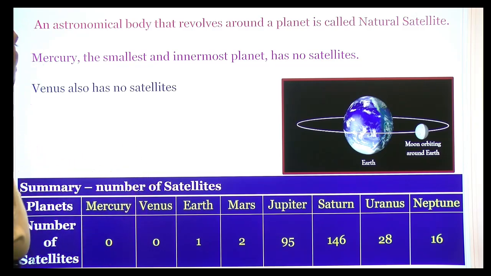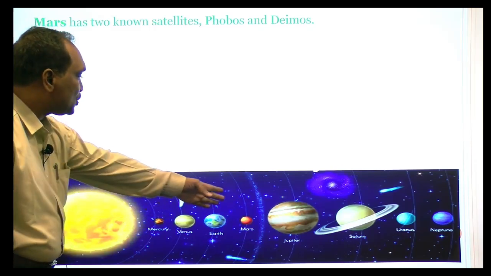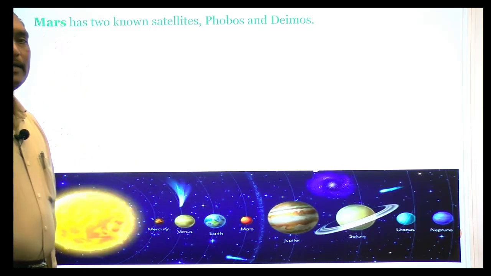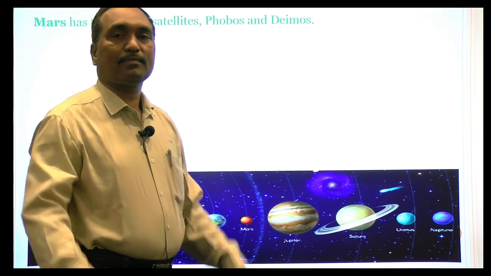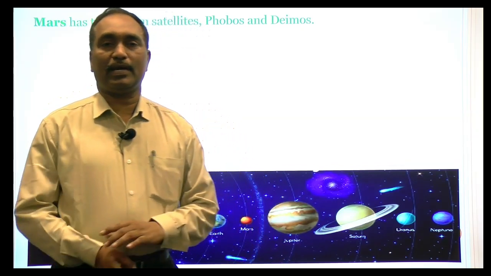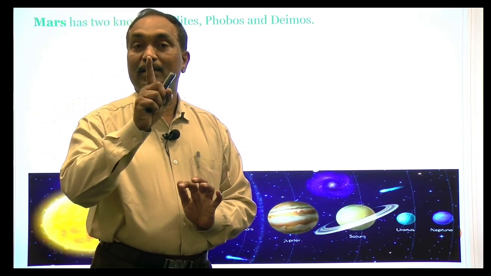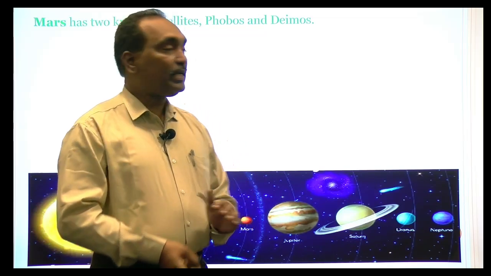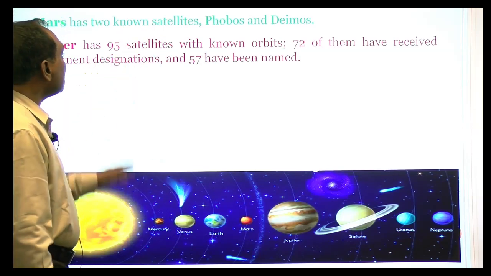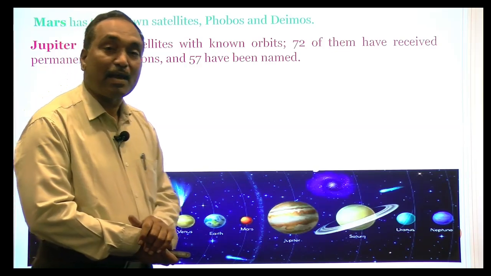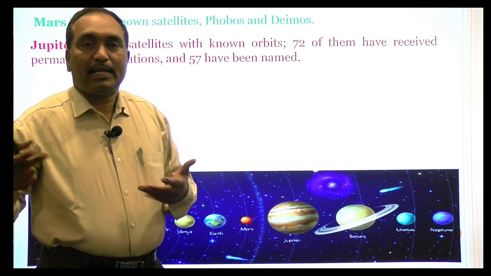Mars has 2 satellites. Jupiter has 95 satellites. You see here, that is Jupiter, one of the biggest planets in the solar system. It has 95 moons. We know that on a full moon day, we observe more light on the surface of the earth from a single moon, a single satellite. But with 95 satellites for Jupiter, in the night time also, we may observe more light. But there is no intensity because it is only reflected light.